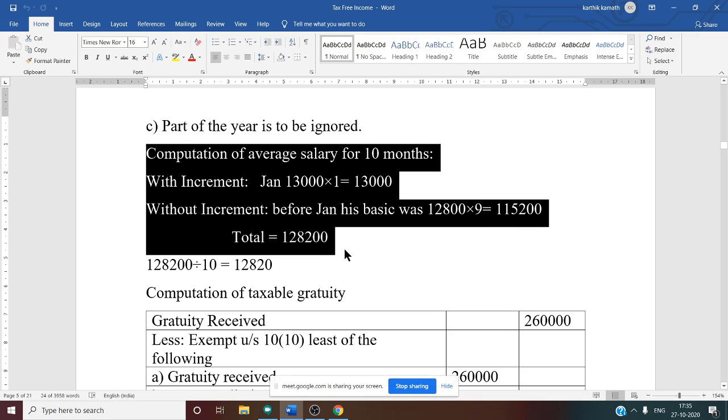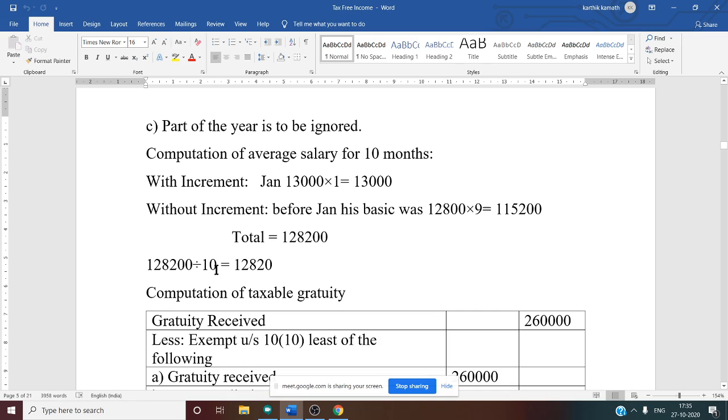Now we want the total salary for last 10 months, excluding the month of retirement. So how to get the total? 13,000 plus 1 lakh 15,200, that is total 1 lakh 28,200. Now after getting the total salary for last 10 months, we want the average salary.